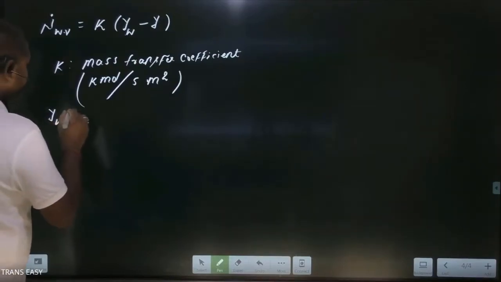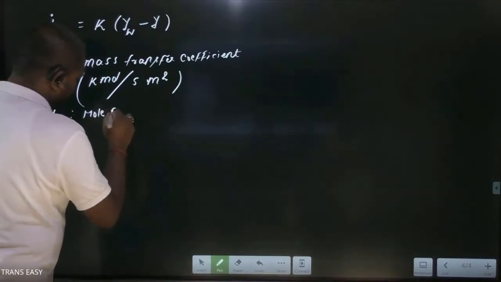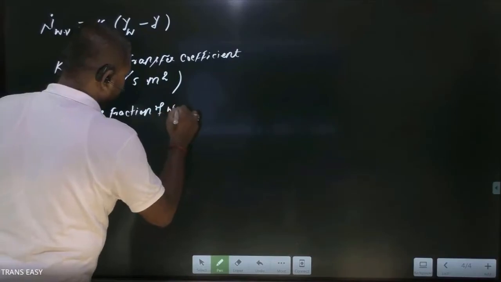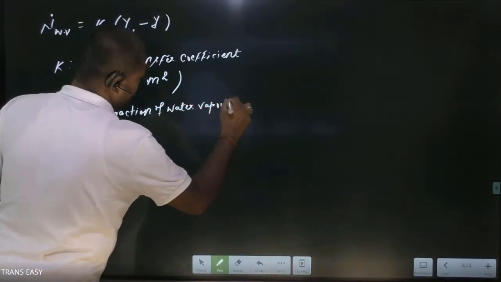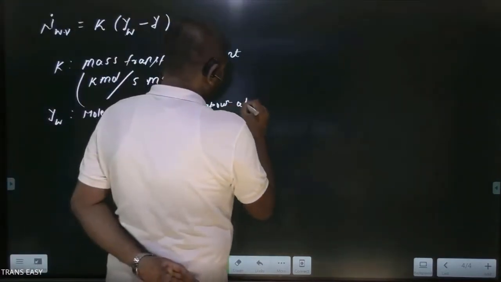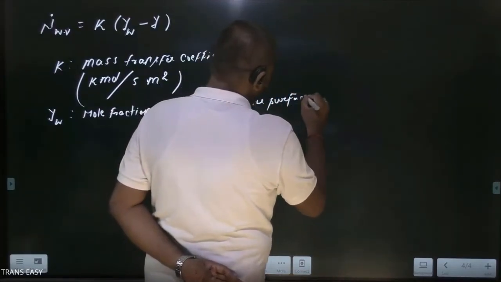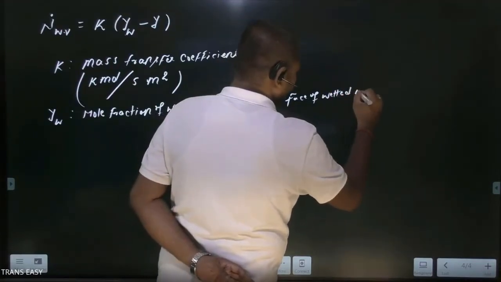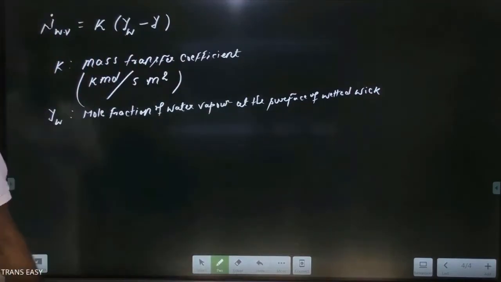Y_W, the mole fraction of water vapor at the surface of the wetted wick, because friends, here we have a gradient of mole fraction.